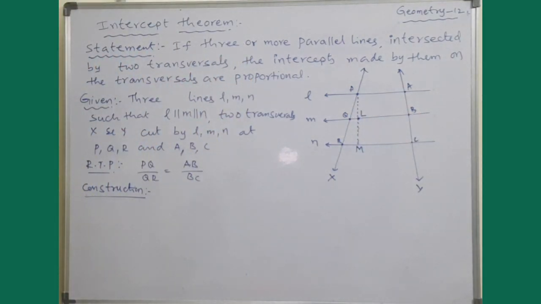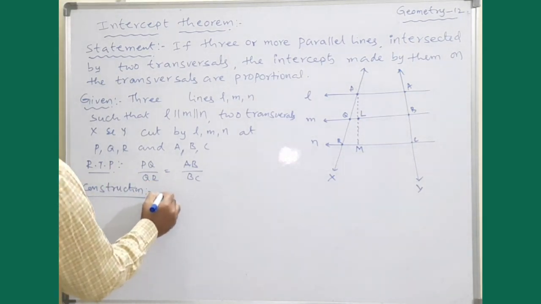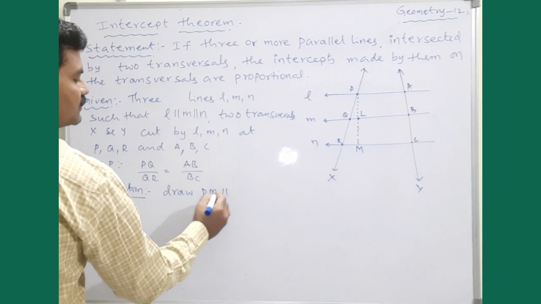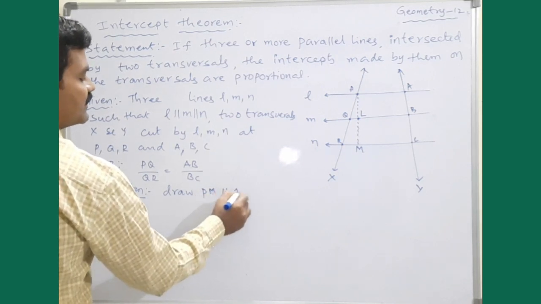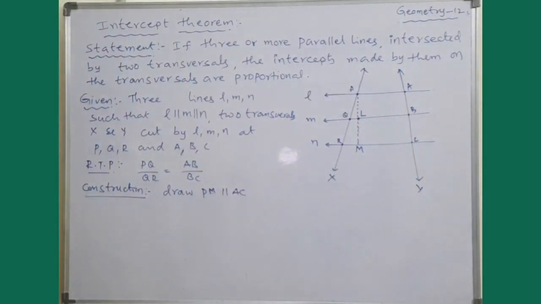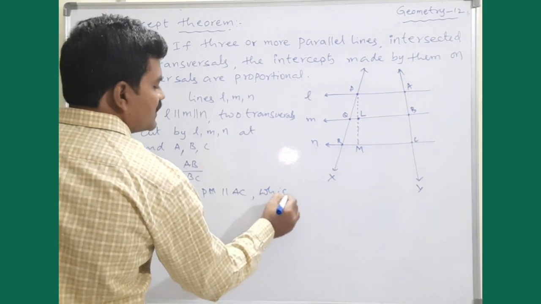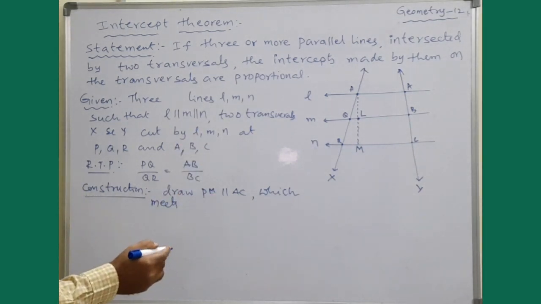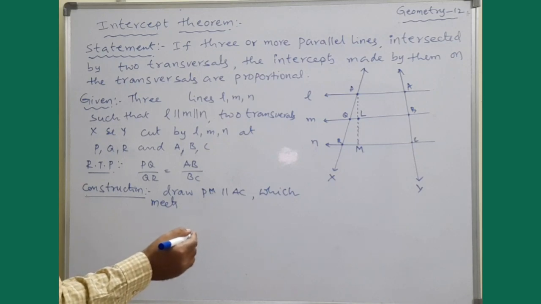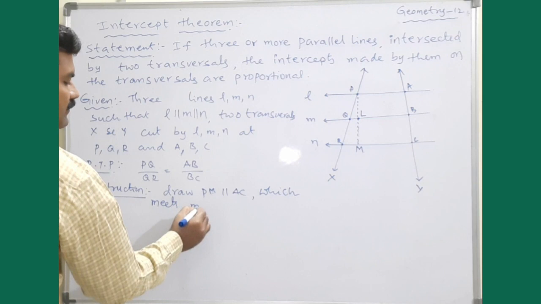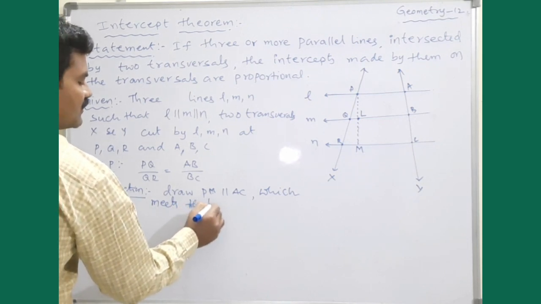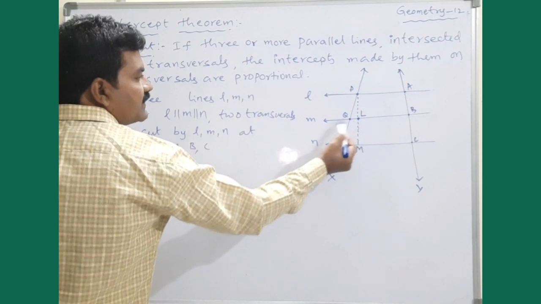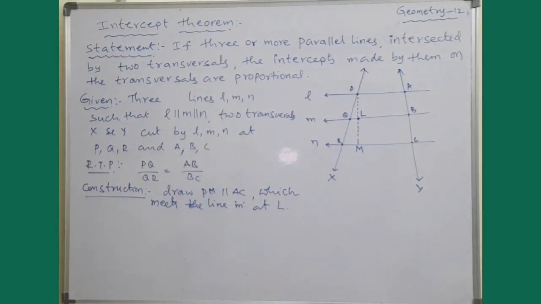So the construction is: draw PM parallel to AC, meeting the line small m at point capital L.